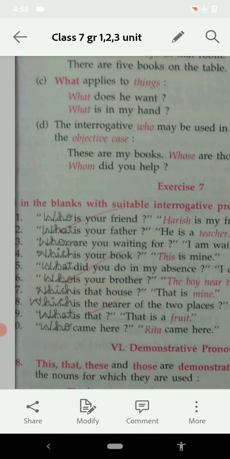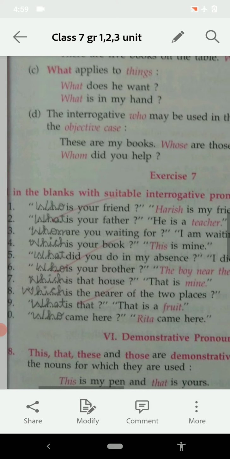Whom are you waiting for? Which is your book? What did you do in my absence? Who is your brother? Which is that house? Which is the nearest of the two places? What is that? Who came here? So this is interrogative pronoun.